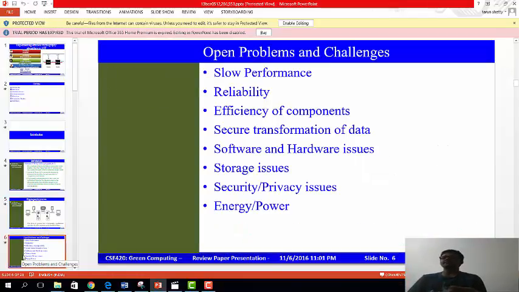Now the problems and challenges faced by the various techniques available till date: slow performance, reliability, efficiency of components, secure transformation of data, software and hardware issues, storage issues, security, privacy issues, energy power. So we have to choose our method in such a way that it is very efficient and also performance reliable, and also ensures proper transmission of the data from the sender to the receiver side, with no storage issues and no concerns regarding security, and is also friendly to the green environment.